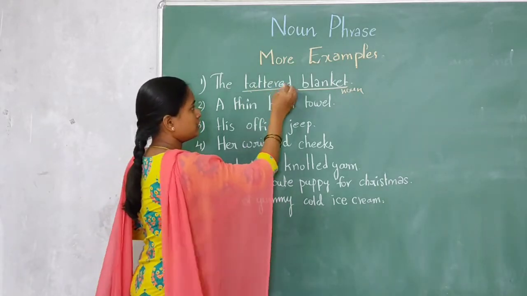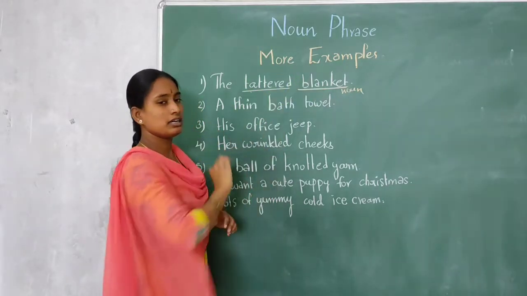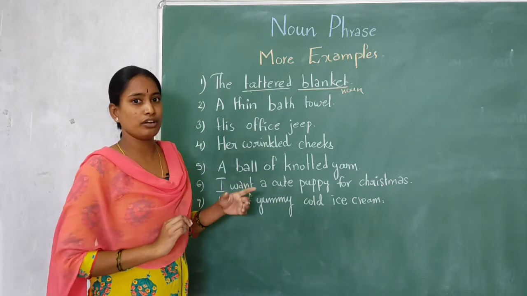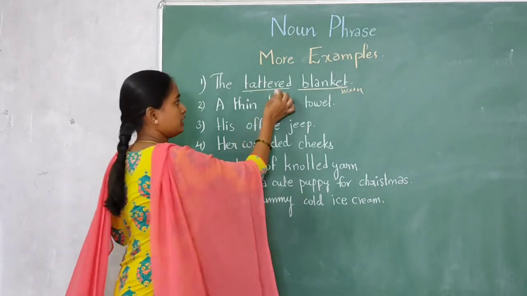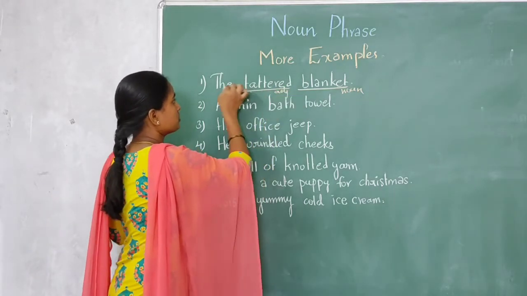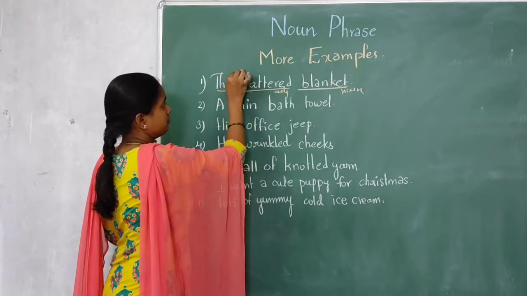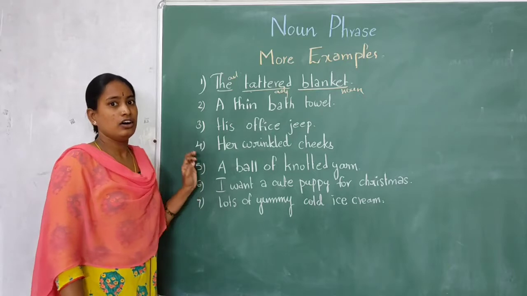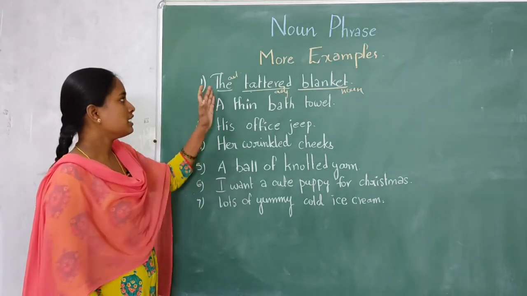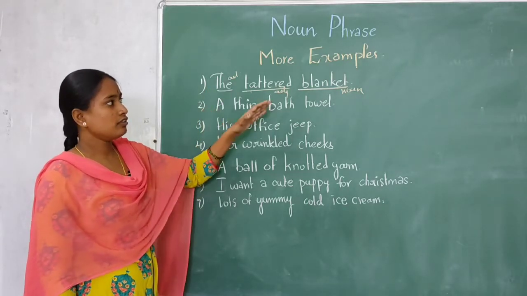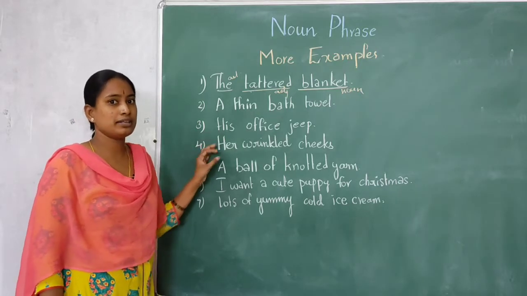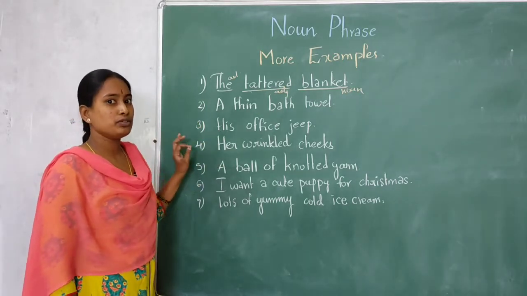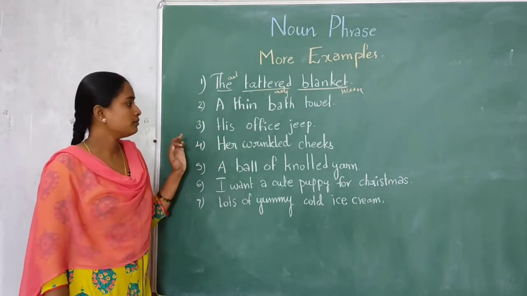Here this tattered word is describing this blanket. It is adding some more information about the blanket. So it is adjective. So this is article. So this is a noun phrase. A noun phrase contains article, adjective, noun and also sometimes determiners, prepositional phrases.